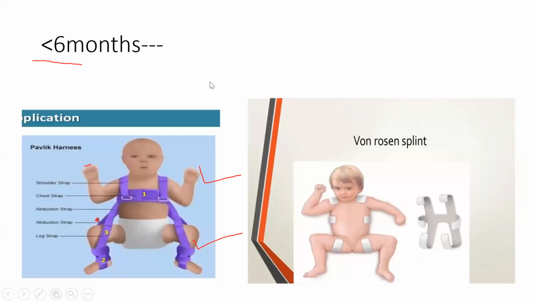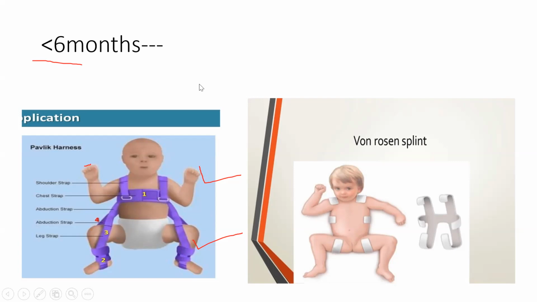Now, how to start treating? You do a sonography and you do an X-ray, a von Rosen X-ray. With sonography you measure these alpha and beta angles. Initially there is some type of splint, because the head is going to dislocate. So you have to put the head in such a position that the dislocation is decreased or it cannot dislocate. These are two: the Pavlik harness, a type of splint or brace, and the von Rosen splint. In both, the hip is in abduction so that it cannot dislocate.